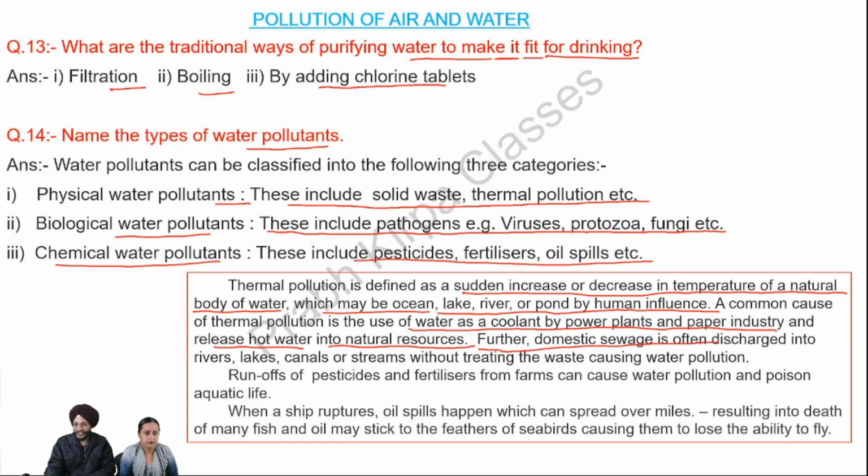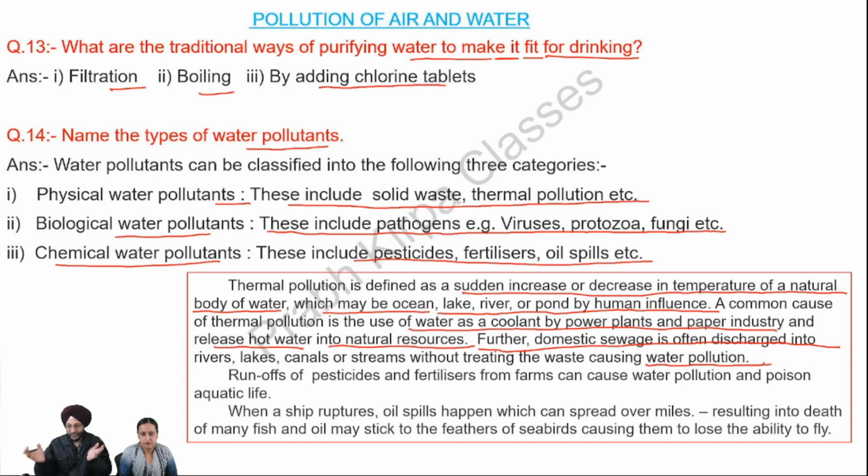Further, domestic sewage may also be discharged into rivers, lakes and canals at many places without treating the waste, which is also causing water pollution. Then we are using pesticides and fertilizers for the purpose of increasing our production in fields.